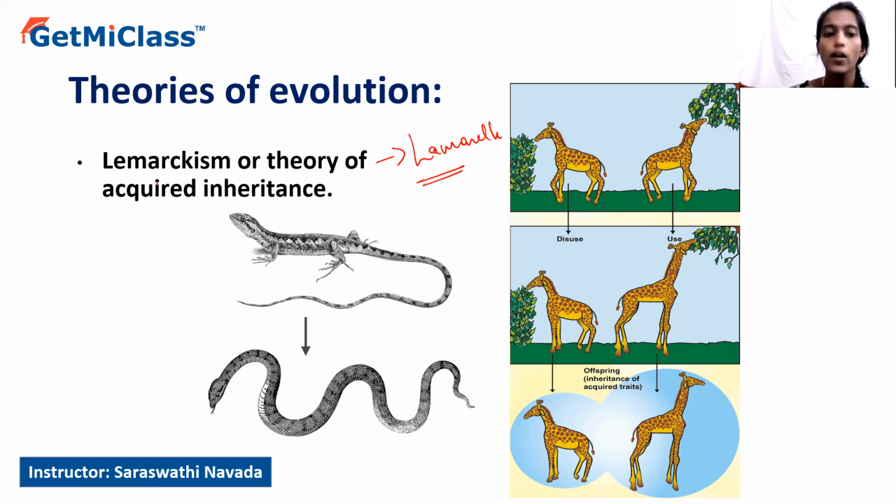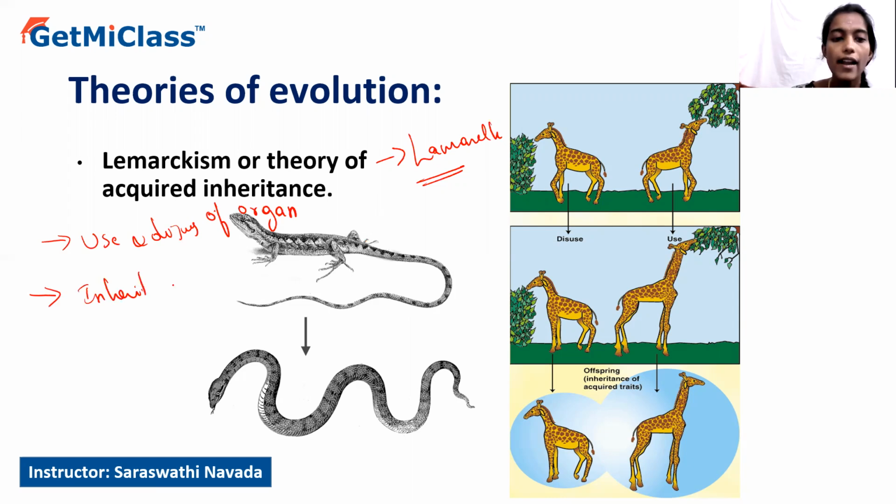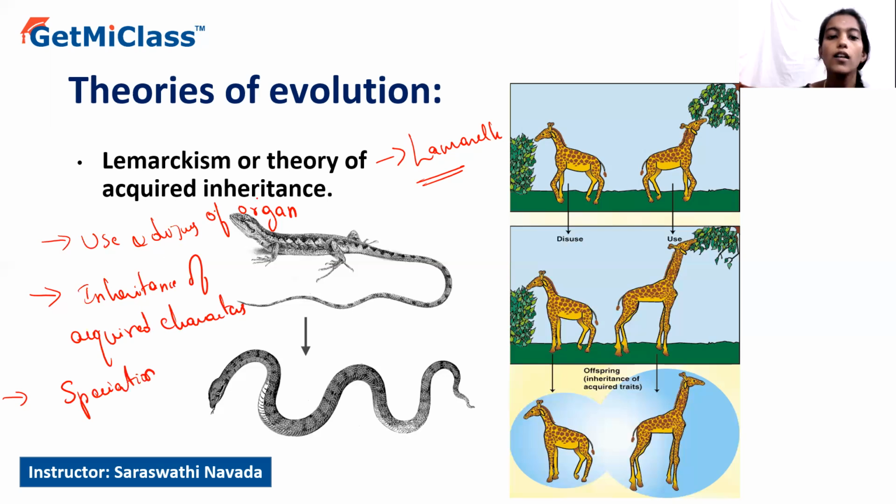The main concepts in Lamarckism are use and disuse of organs, which is also called the use and disuse theory, then inheritance of acquired characters, and the third one is speciation. These are the main concepts according to Lamarckism.